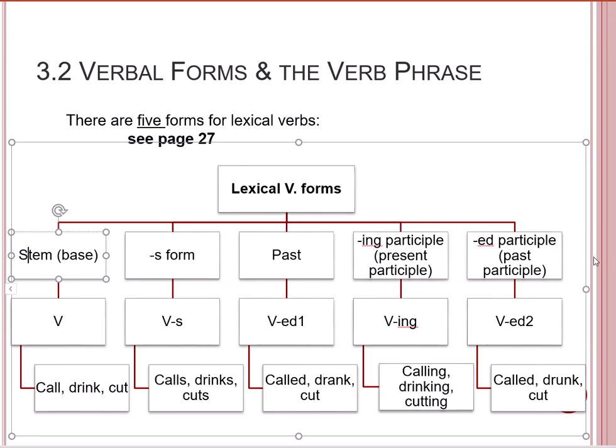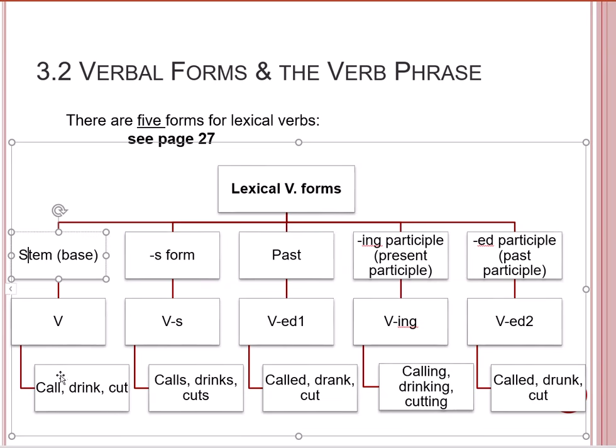So the first row shows the 5 forms of verbs. In the second row, we have the symbols of the forms. And in the third row, we have some examples. I tried to provide different types of verbs to show different numbers of forms of verbs. In the book, Quirk suggested 5 forms of verbs, but not all verbs can show all the 5 forms.